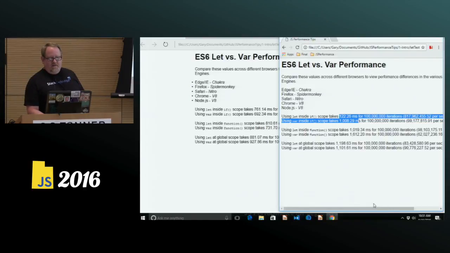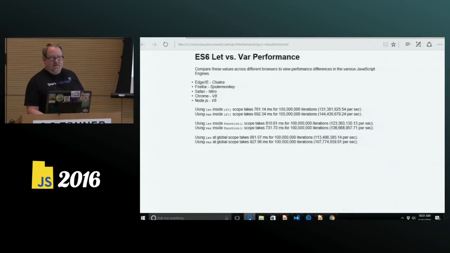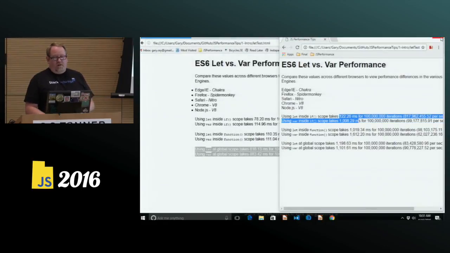If we look at, that was in Chrome. If we look at Edge, Edge doesn't particularly care where you put the variable. You get essentially identical performance whether you use let or var and wherever it's declared. So two purposes for this. One, be aware of the engine, what your target is, and then you have to figure out the trade-offs. Where can I be slow? Where do I have to be fast? The other thing to show is you're going to get differences across all of these engines. All right. Let me close these.